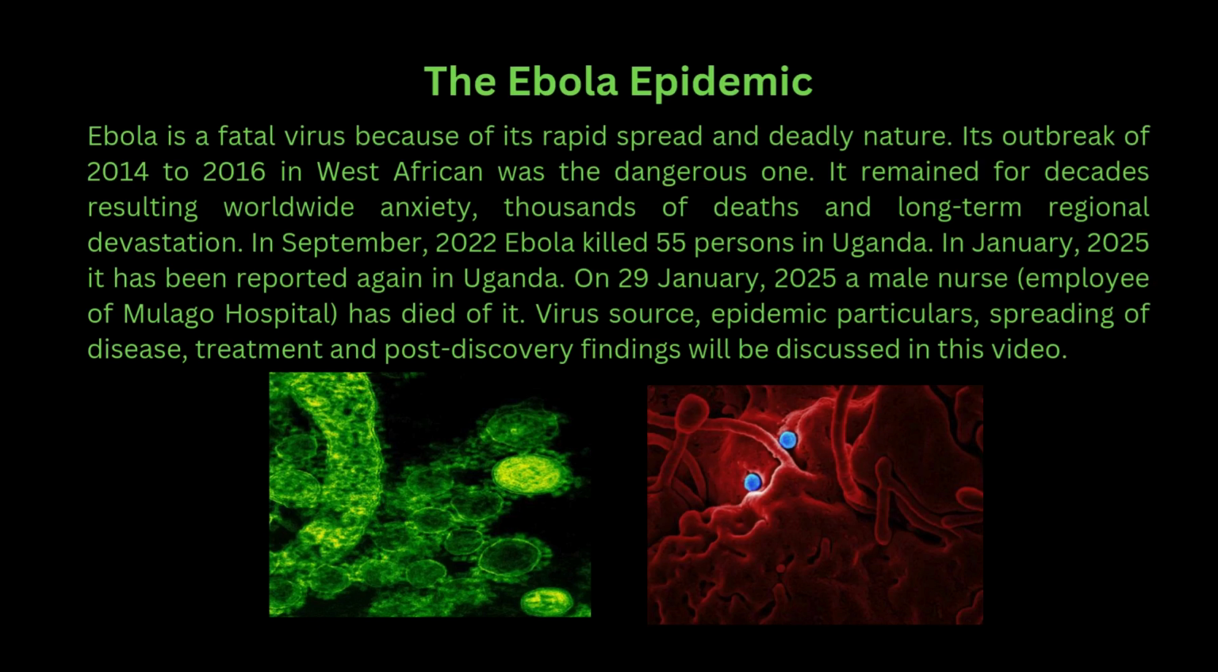In September 2022, Ebola killed 55 persons in Uganda. In January 2025, it was reported again in Uganda. On January 29, 2025, a male nurse, an employee of Mulago Hospital, died of it. Virus source, epidemic particulars, spreading of disease, treatment and post-discovery findings will be discussed in this video.